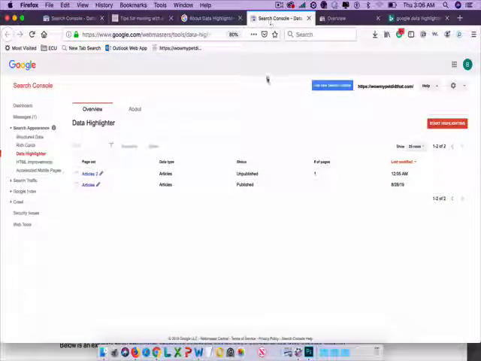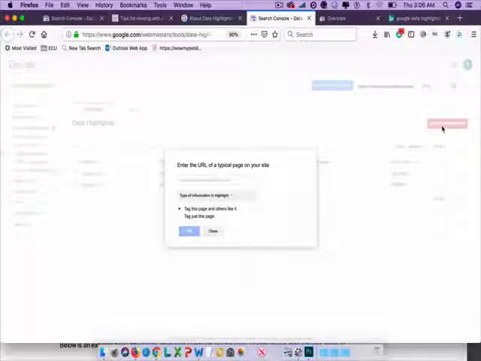So I've got that page open already. Mine's going to look a little bit different because I already have the console set up. But what you want to look for is the button that says Start Highlighting. Once you find that, you're going to be prompted to enter the URL of a typical page on your site. I'm just going to paste in my website address for one of my articles. And I'm going to choose tag just this page. You can do tag this page and others like it and do it in bulk, but I'm just going to do just this page for now.